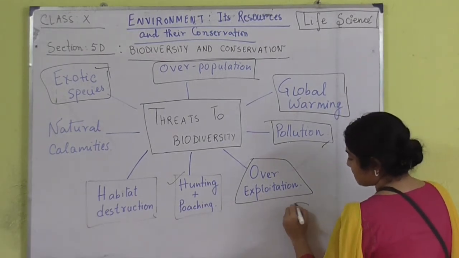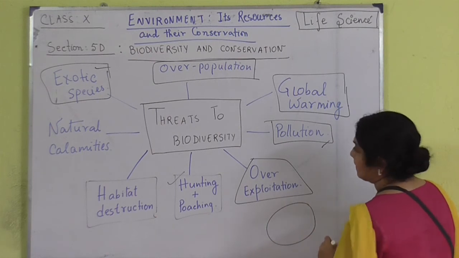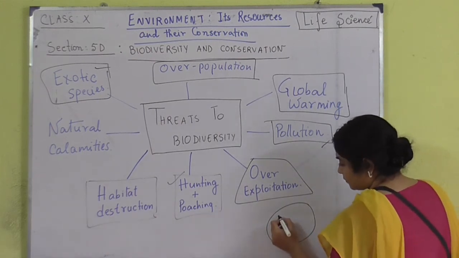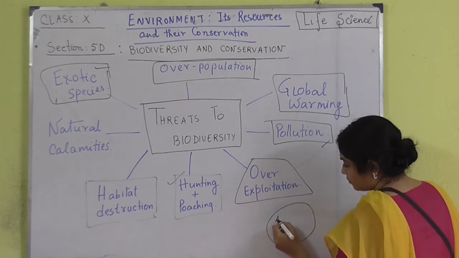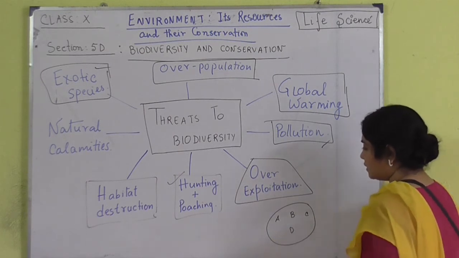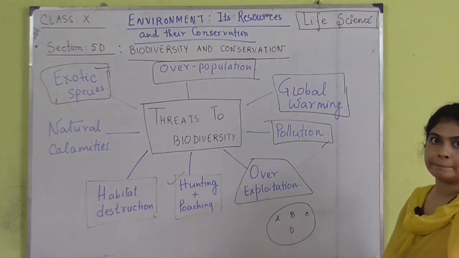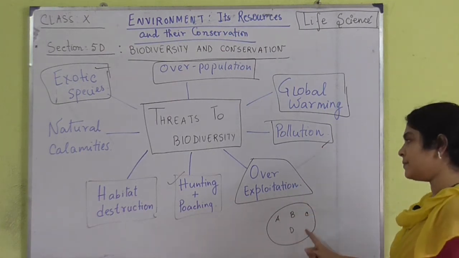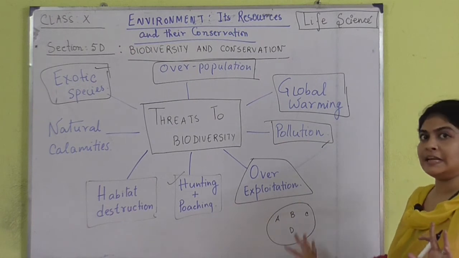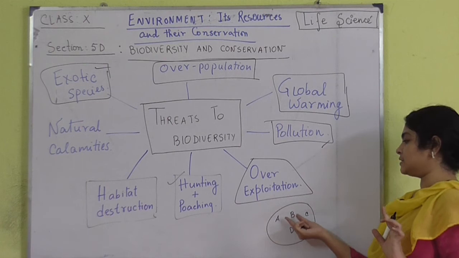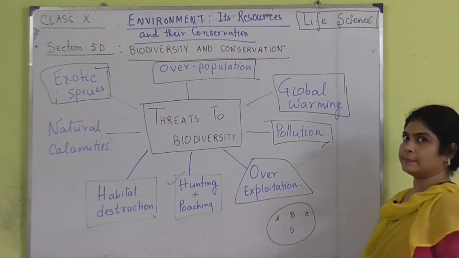Suppose this is an area. In this area, I am drawing a series of organisms over here. Suppose there are 4 types of organisms present in this area. Now, a common balance is maintained between them till now. Suppose A is feasting on B, B is feasting on C, C is feasting on D.